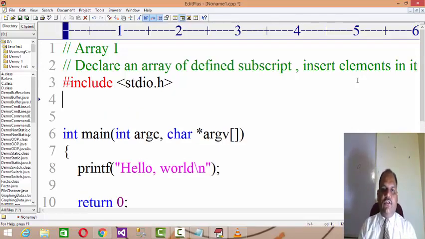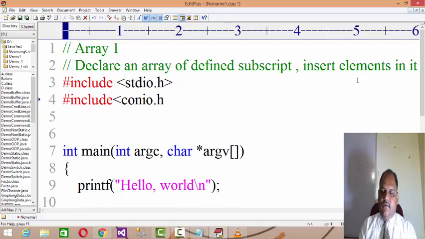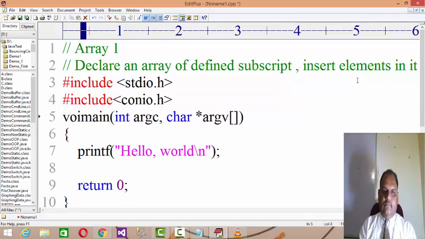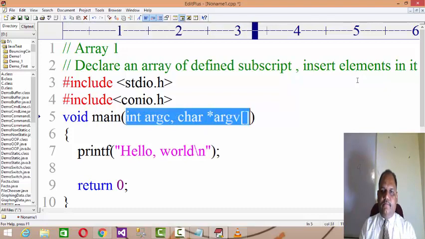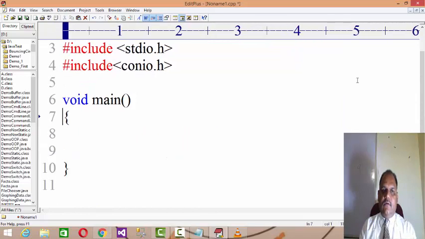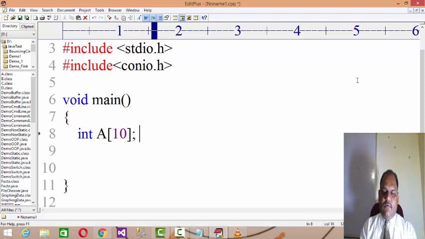Right? So #include <stdio.h>, #include <conio.h>. I'm going to declare an array of defined subscript, that is an array of size 10.